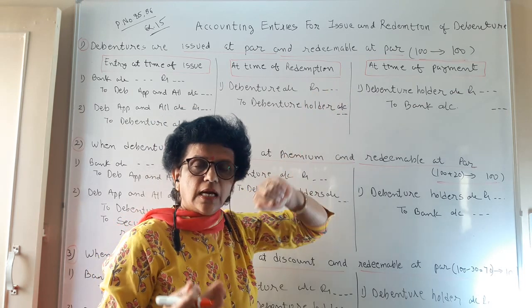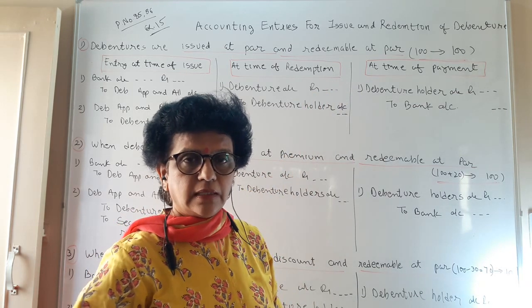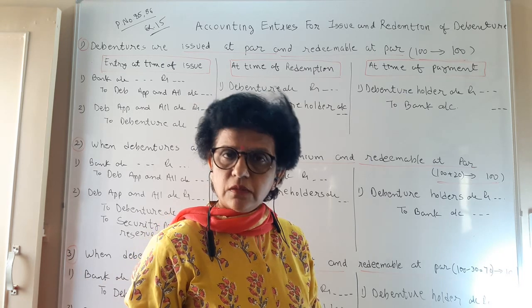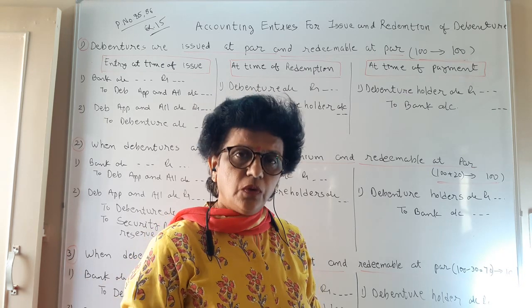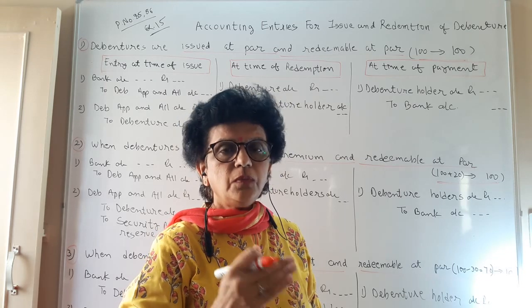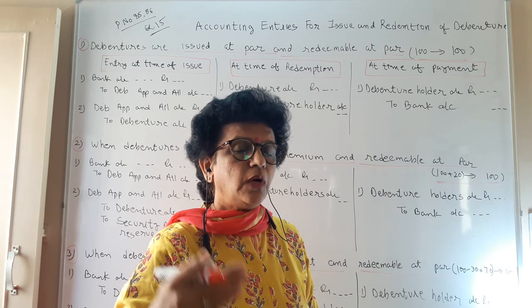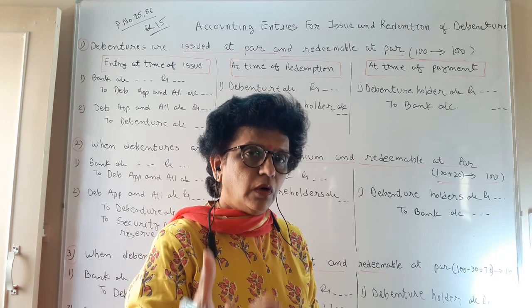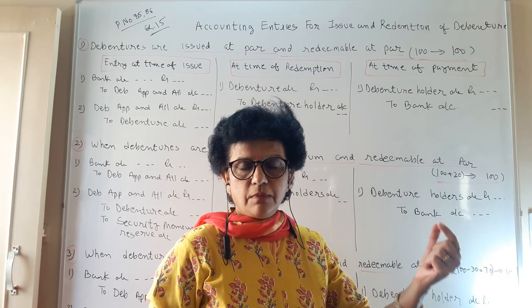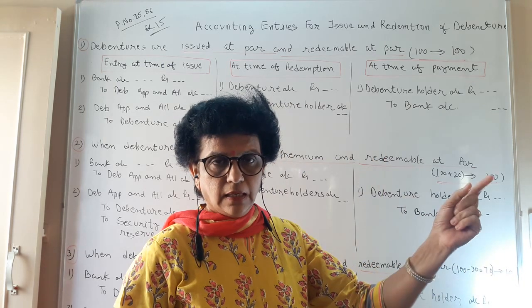Debentures are also bought and sold by investors in the same manner as equity shares are bought and sold. So you need to know, prior to redemption, to whom you have to pay, who is the holder of that debenture today. You may have issued the debenture initially to Ramanlal.